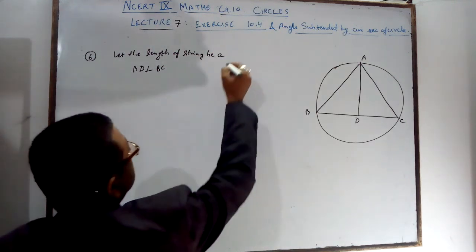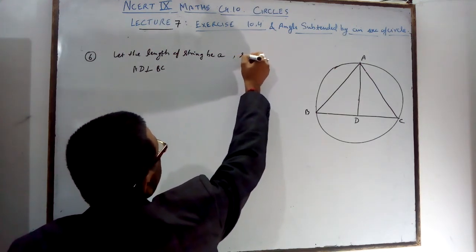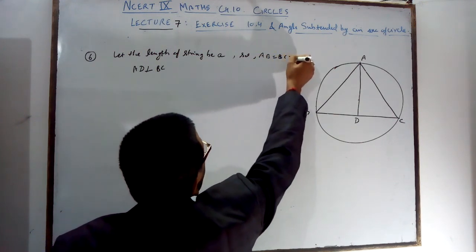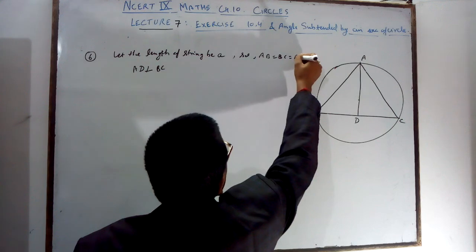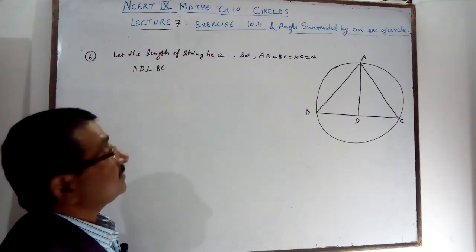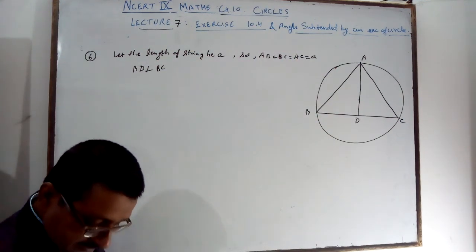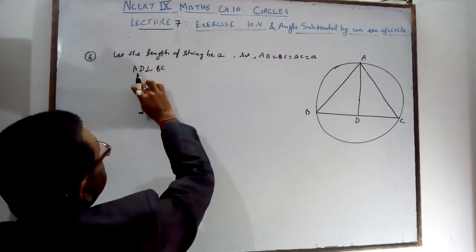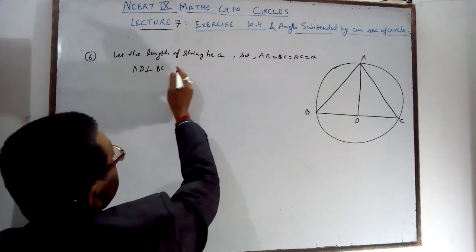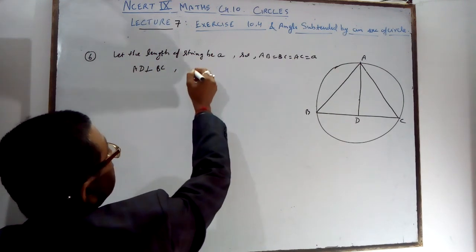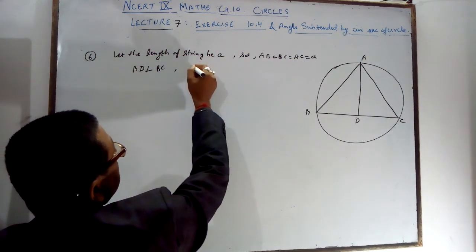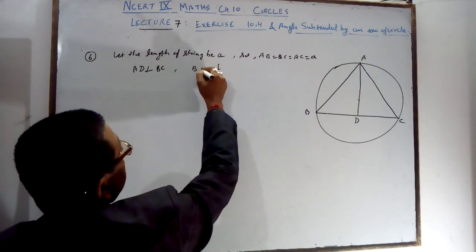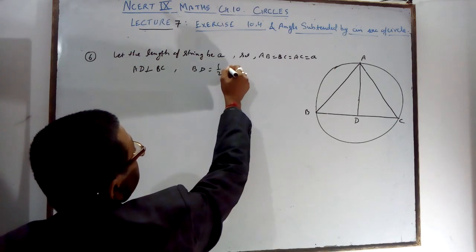Therefore, what will you get? AB is equal to BC is equal to AC is equal to a. Now AD is perpendicular to BC, so BD is equal to half BC.